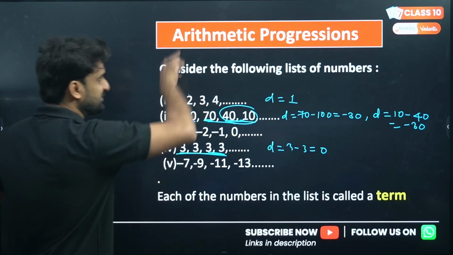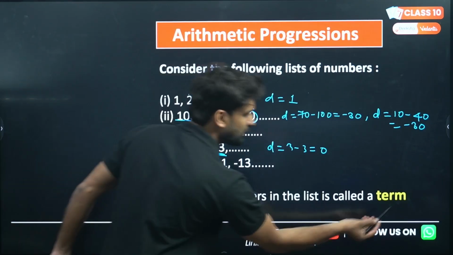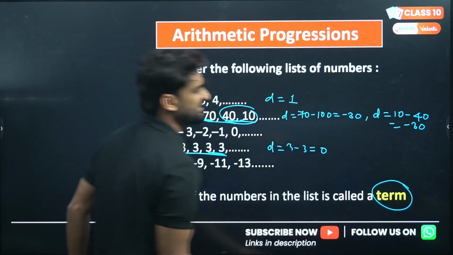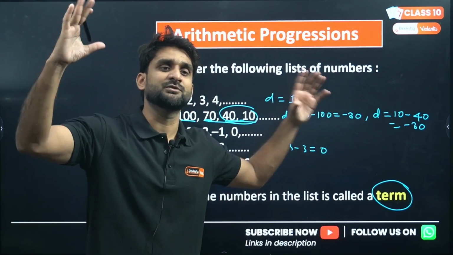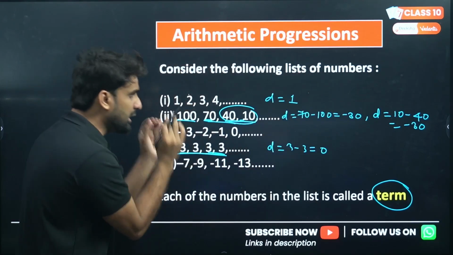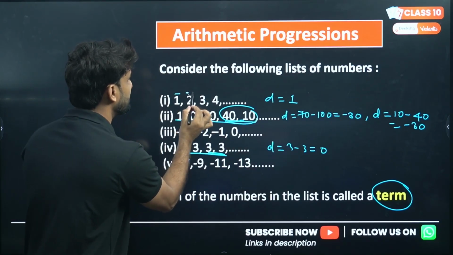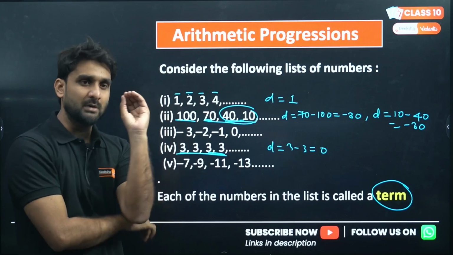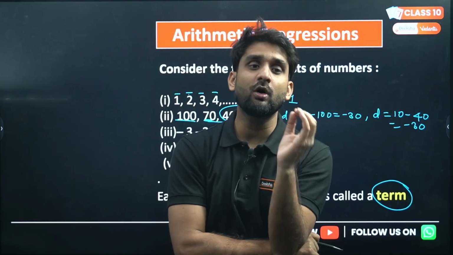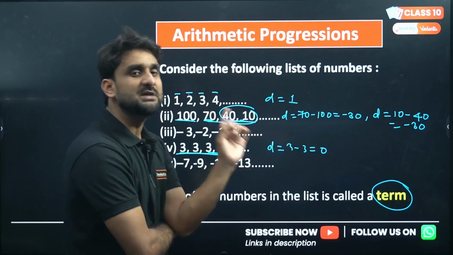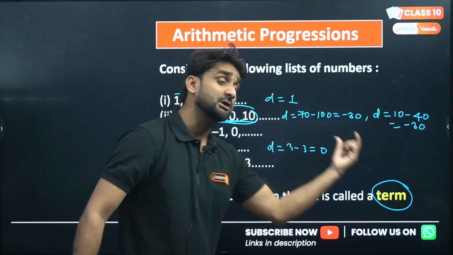My dear lovely kids, this slide is giving you the clarification of the term, basically "term" here. I'll be calling the numbers terms here. Till now I was calling these numbers. But in the view of arithmetic progression, these numbers are termed as terms.